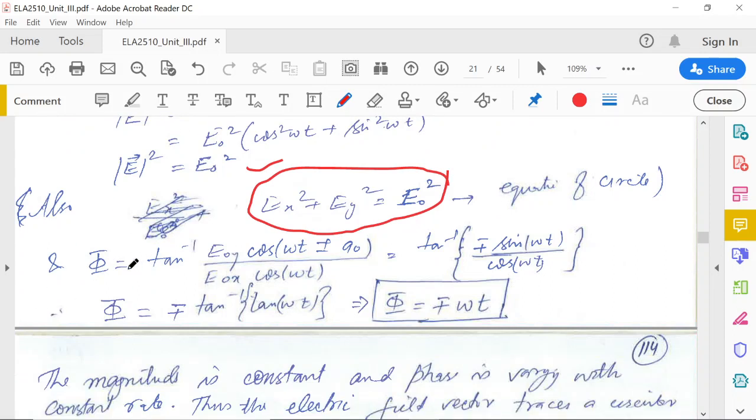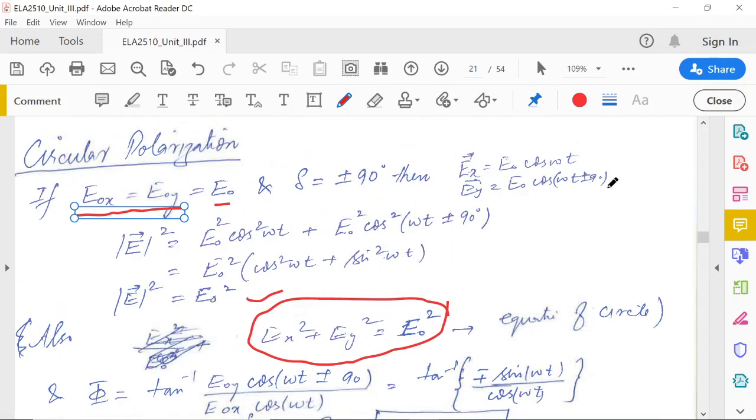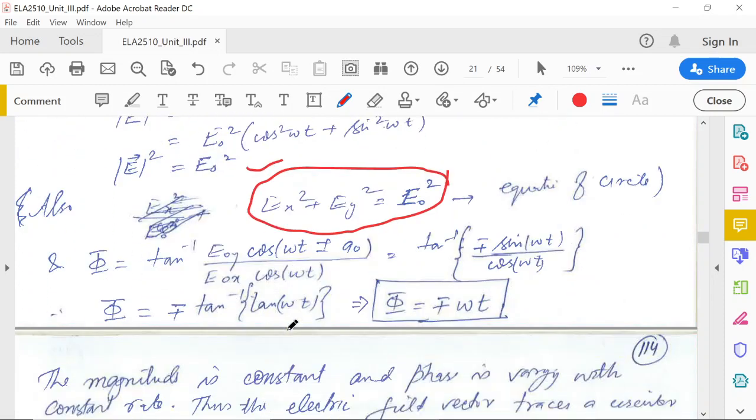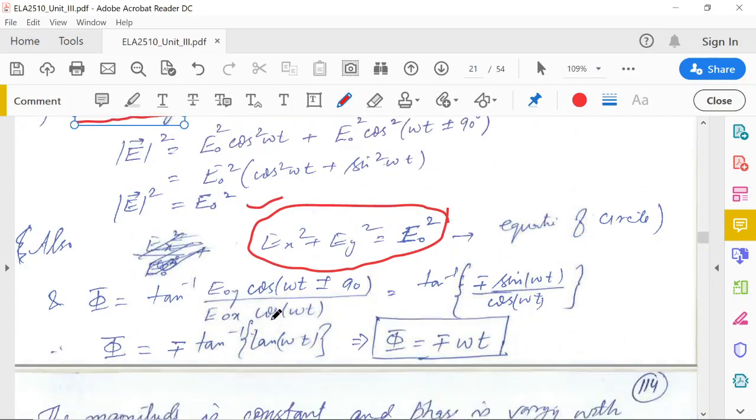So now what about the phase? If we find out the phase, it equals tan inverse of E0y cos of omega t plus or minus 90, because you have Ey given by this factor put up here, and Ex is given by cos omega t.